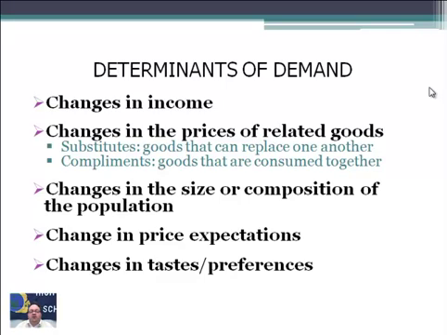Now, complementary goods are goods that are consumed together. The perfect example of this is peanut butter and jelly. Peanut butter and jelly basically go together, right? And so when the price of peanut butter goes up, the demand for jelly probably goes down. If the price of peanut butter comes down, the demand for jelly probably goes up. So you get this inverse relationship.